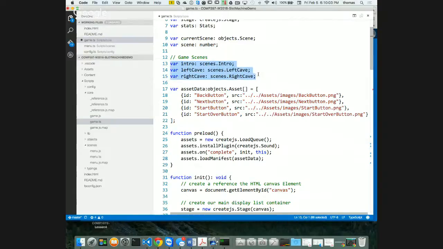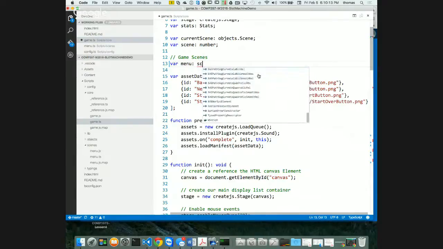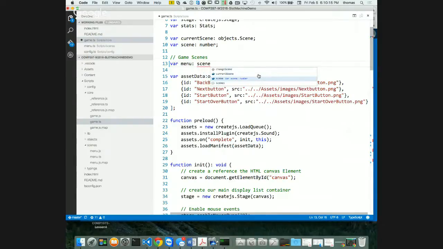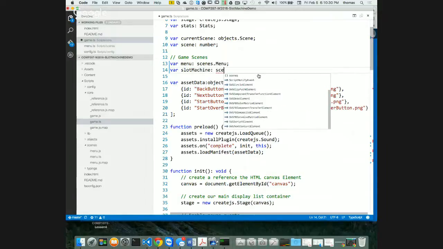So I'm gonna get rid of these two in my game.ts file. I'm gonna say var, let's start with the menu, is of type scene, scenes.menu, right? I don't have the other ones, but I know what they're gonna be, so let's put them in. So var, my new one is gonna be called slotMachine, which is gonna be of type scenes.